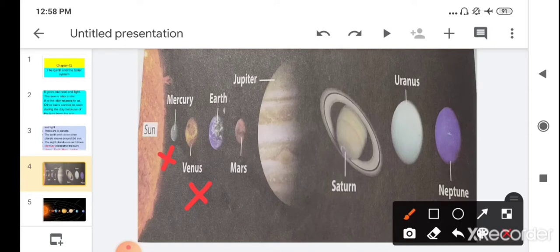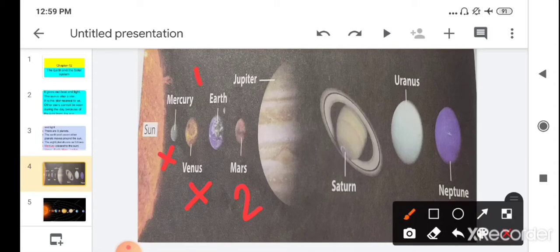Then at the third number is Earth. It has only one moon. Then the fourth planet is Mars. It is also known as the red planet. How many moons does it have? It has only 2 moons.